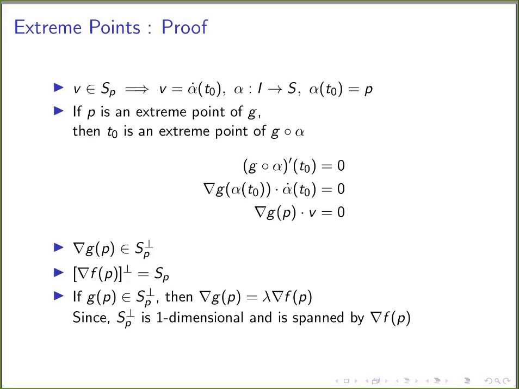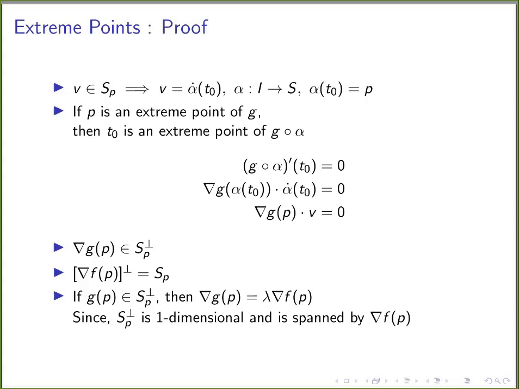It is quite straightforward. Now we are coming to the calculus actually. T naught is an extreme point, so the derivative of g composition alpha at t naught is going to be 0, since it is a critical point. Applying the chain rule, the gradient of g at alpha of t naught dot the velocity vector of alpha at t naught is going to be 0. The derivative can be written as gradient of g at alpha of t naught dot alpha dot of t naught.